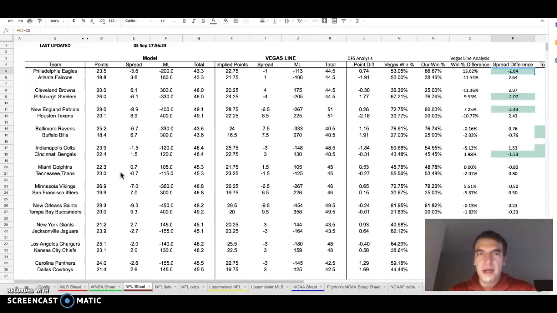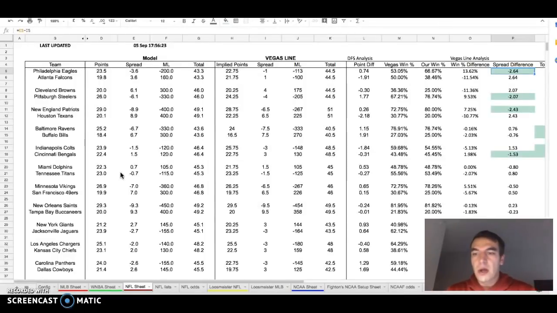However, what I want to take the bulk of my time on is to look at DFS and possible GPP strategy, because we have a Milli Maker every week. We have these tournaments where you have 200,000 people, and as much as I want us all just to play Brady, 20% of people are going to play Brady. If you do the math, that's 40,000 entrants. And will he win a GPP? He might. But we need to look at other stacks or other angles that aren't as chalky.